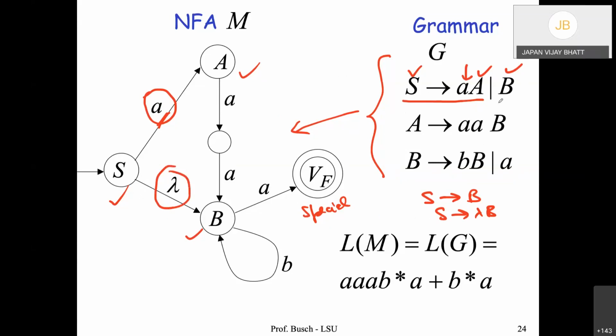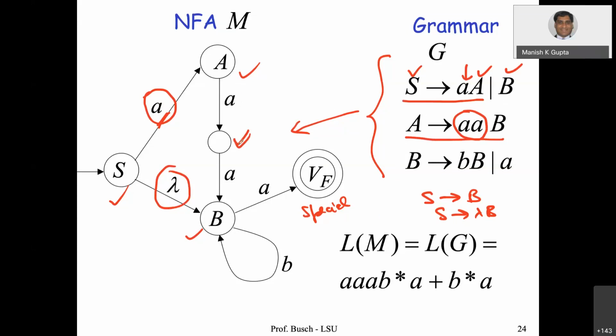Right? Okay. That means if we have a rule like S goes to lambda B, it means that S goes to B itself. And whenever we have something like this in a production rule, you see there are two terminal symbols, A A here, so there we use intermediate nodes. From A, you make an A.